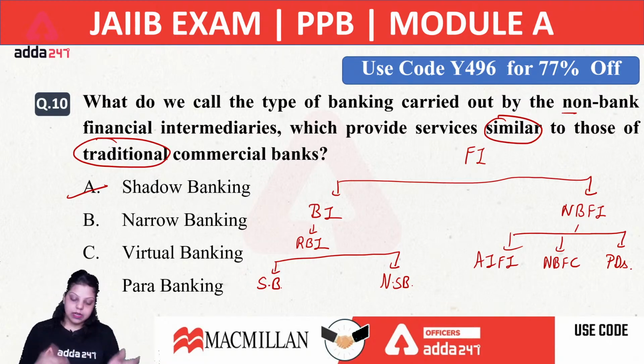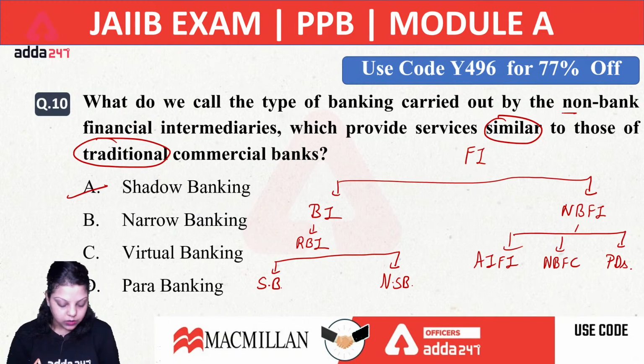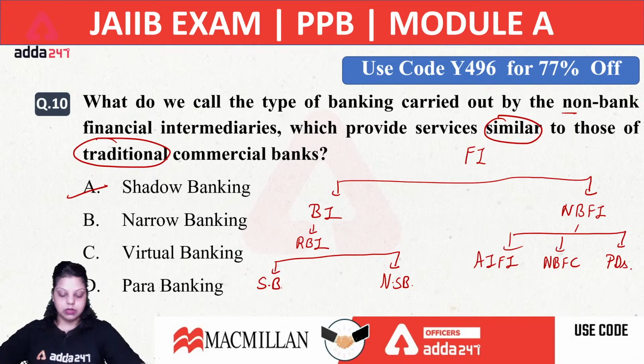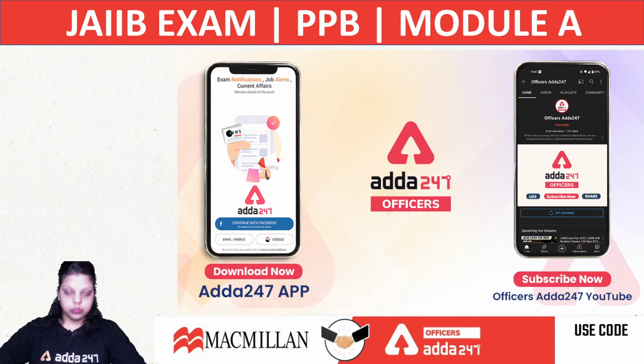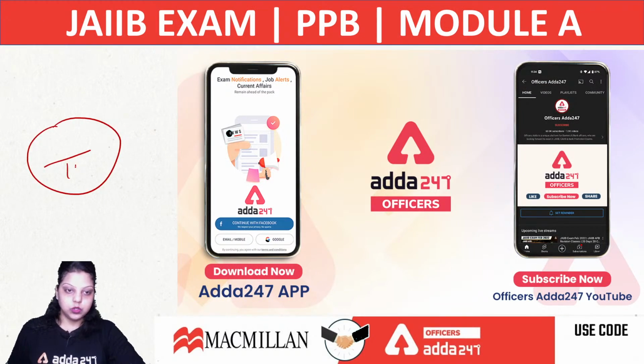Now, you have said that Kedar got 7 out of 10, Suri got 8, Ananta got 5, Simple got 7. What about the rest? How much did you score out of 10? So, these are the 10 questions which we discussed today related to your principles and practices of banking.